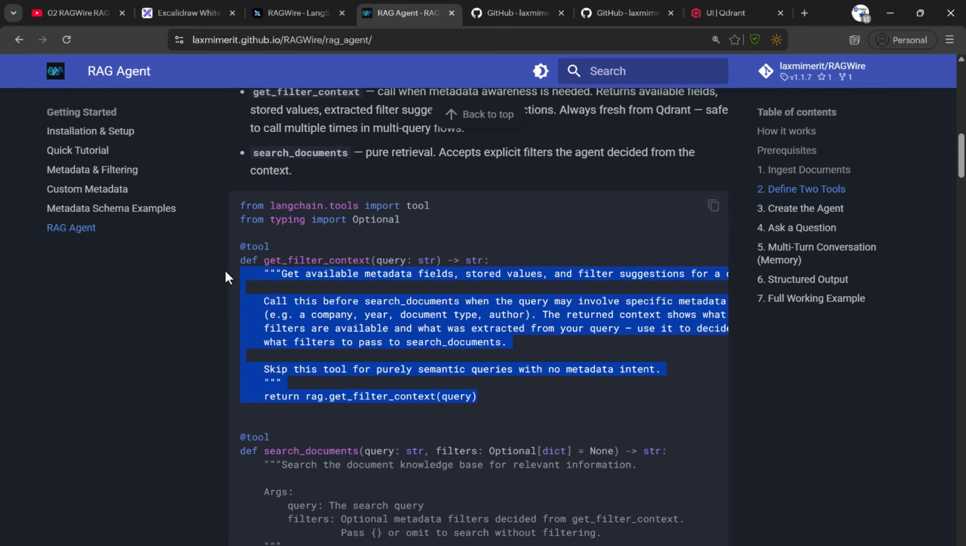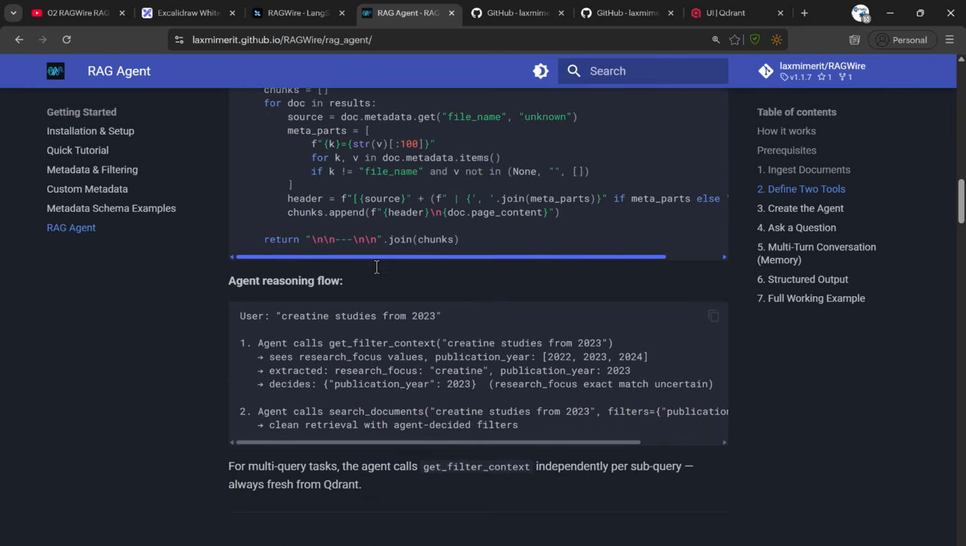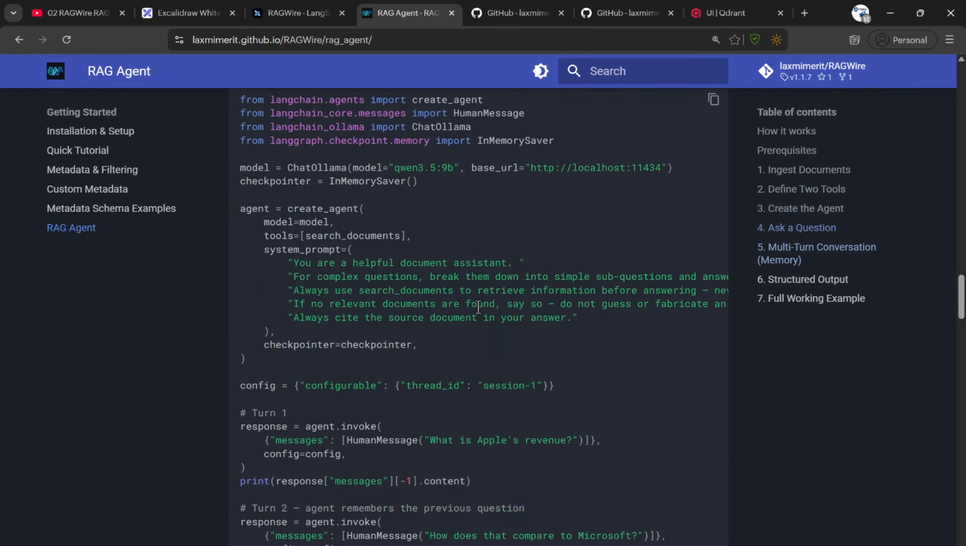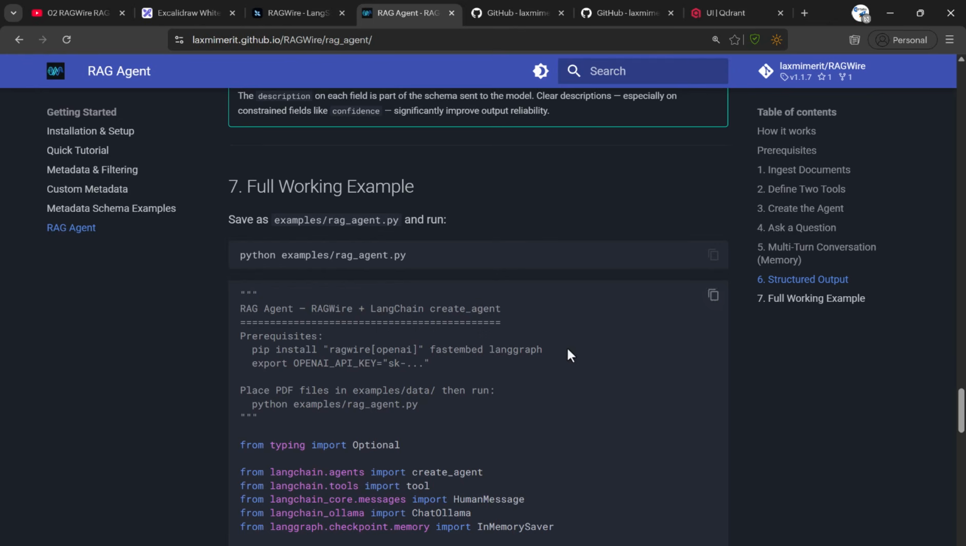So this is going to be used to create the filter so that we can get the correct context for our agent, and this is going to be used for our retrieval process. Let's go ahead and scroll it down. We are going to get here the create agent. Keep scrolling. Once you finish this, then you are going to get here full working example.